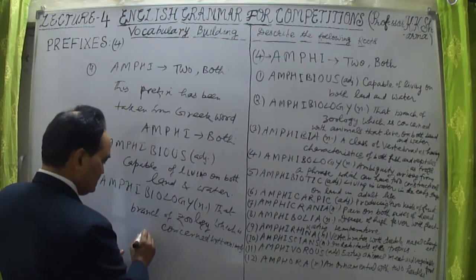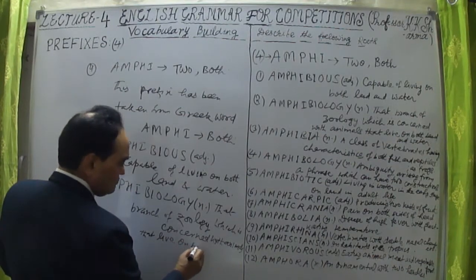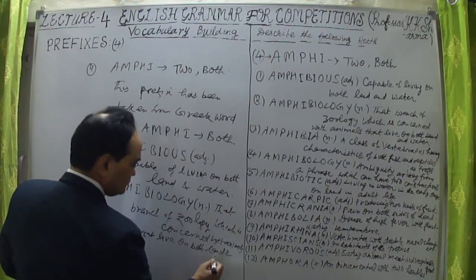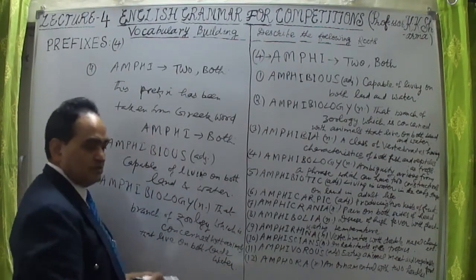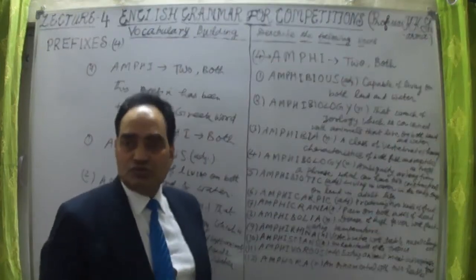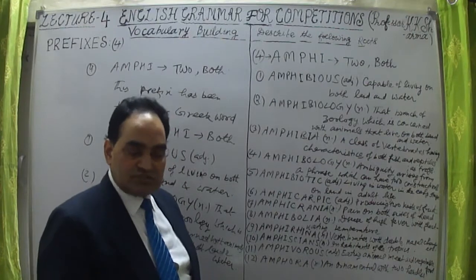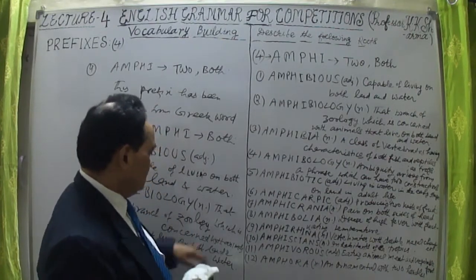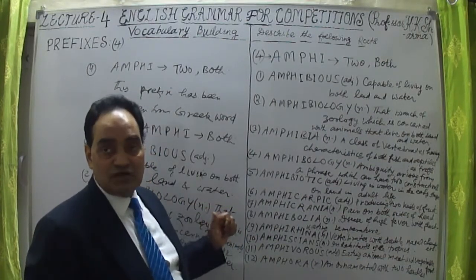It is the branch of zoology that deals with animals which can live on land as well as in water. So those are the animals dealt with in amphibiology.